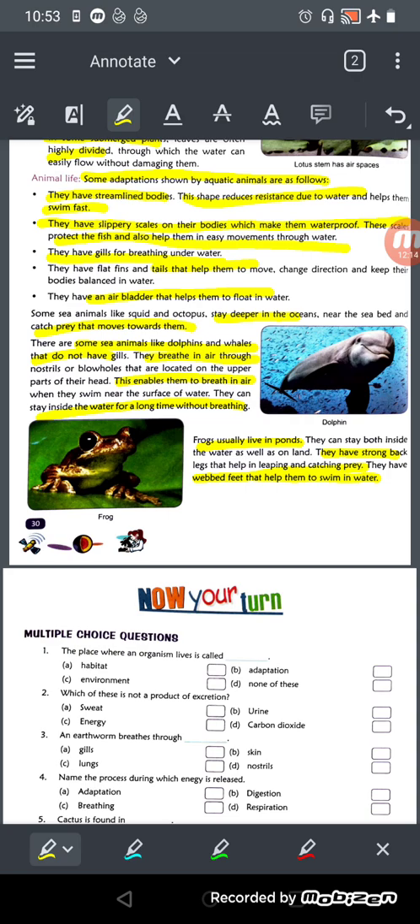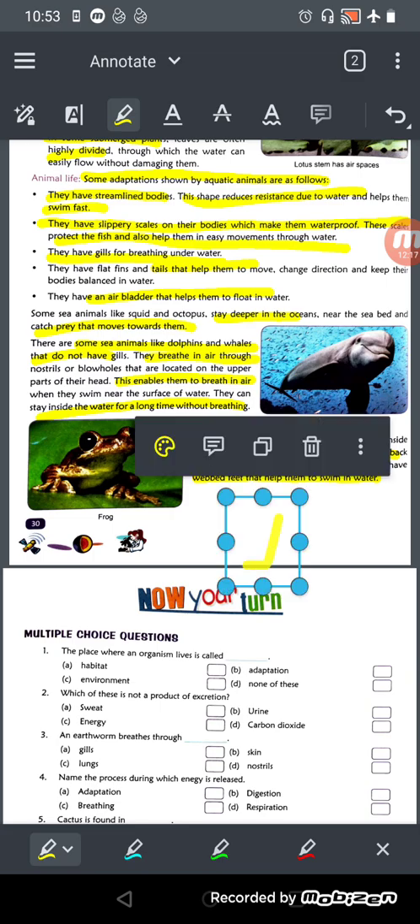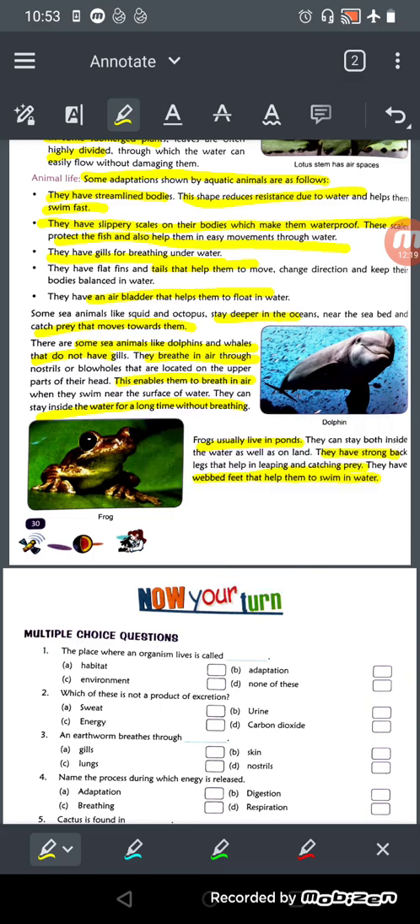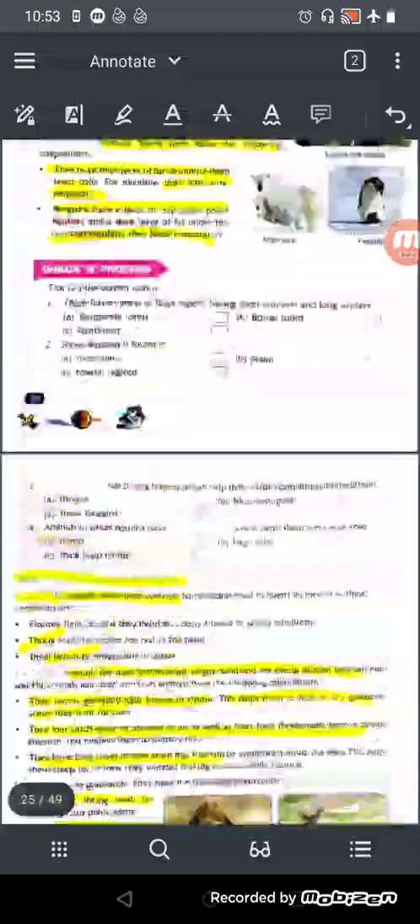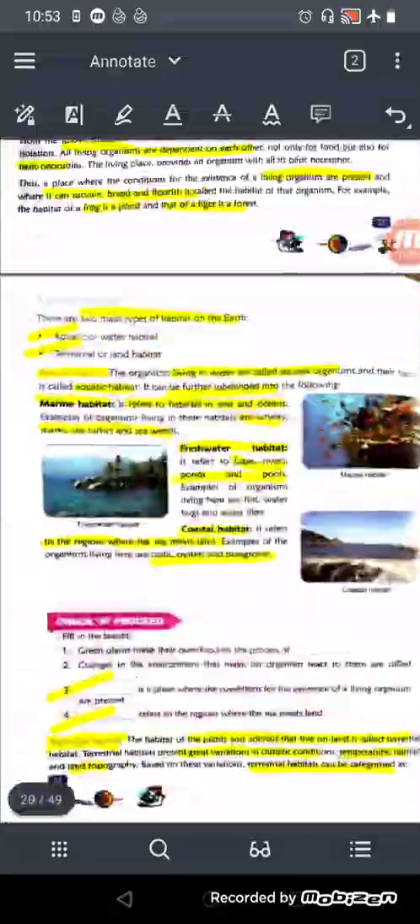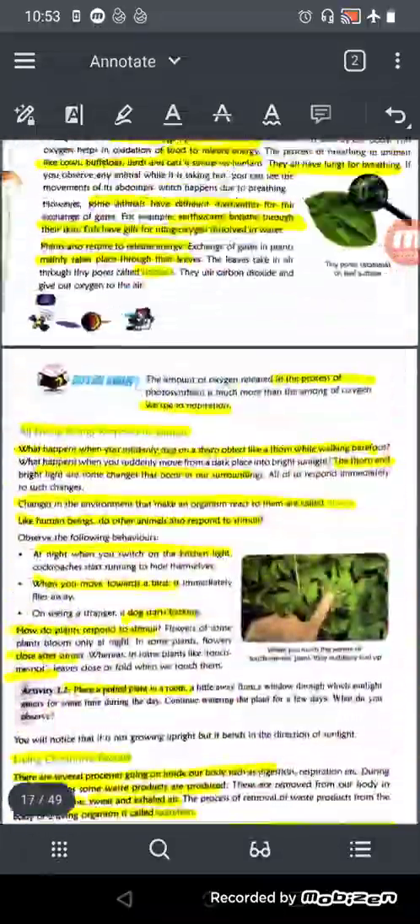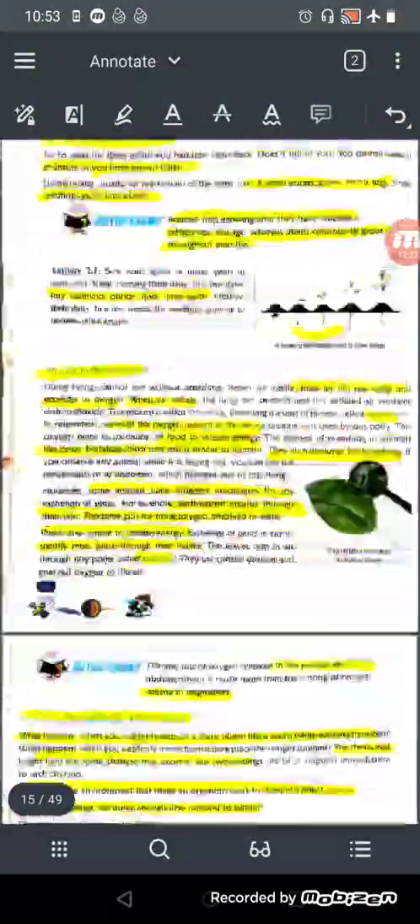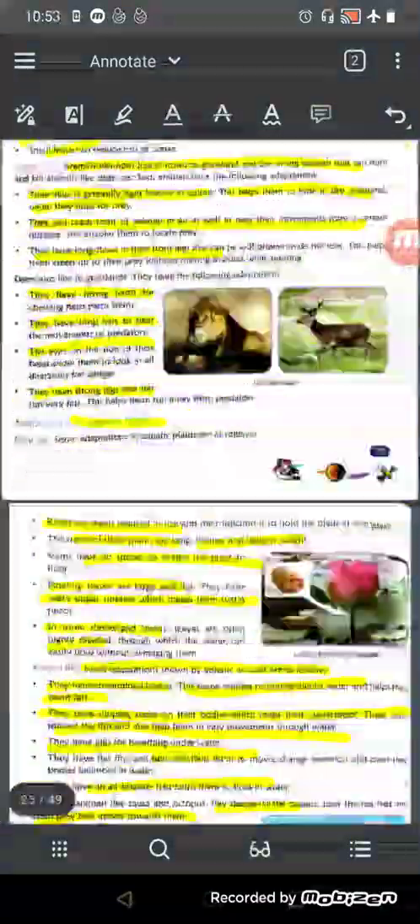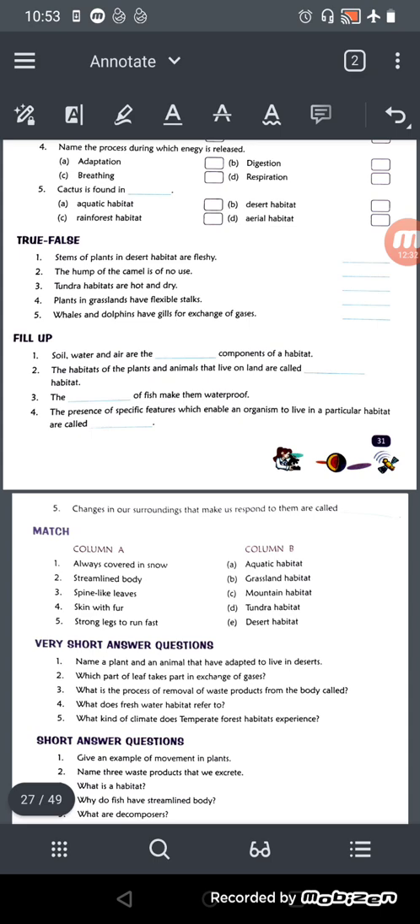Okay, so what we have learnt about the habitat, we have learnt about the adaptation, right? We have learnt about the grassland habitat and terrestrial and aquatic animals and habitat, right? We have learnt how all the living beings are dependent on each other. Non-living things are also dependent on each other. Biotic and abiotic, both factors are very important for each other, right? We can't live without the abiotic things.